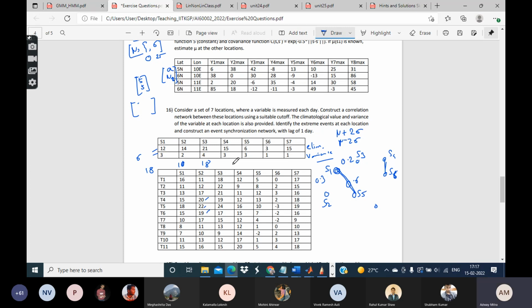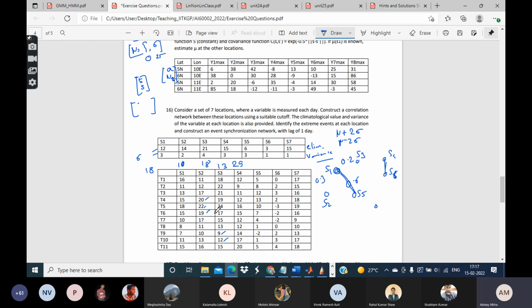For S3, it has to be between 29 and 13, right? Which are less than 13? These. And which are more than 29? No one. Similarly, you can go on marking the positive and negative extreme events at all the locations.